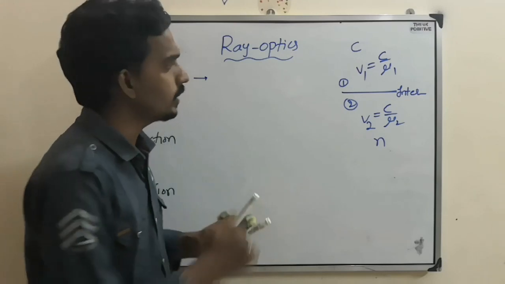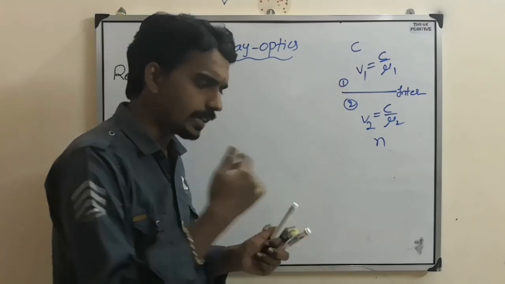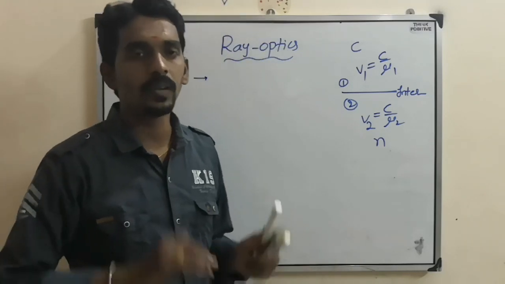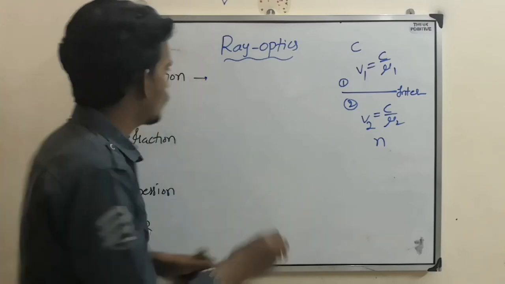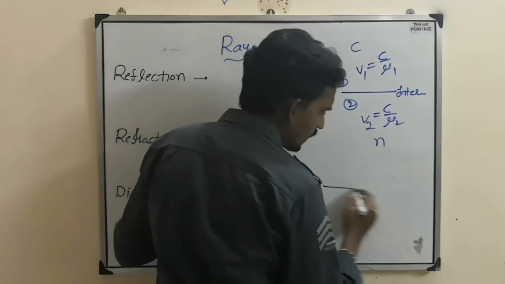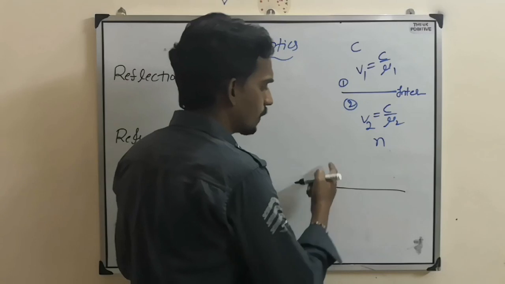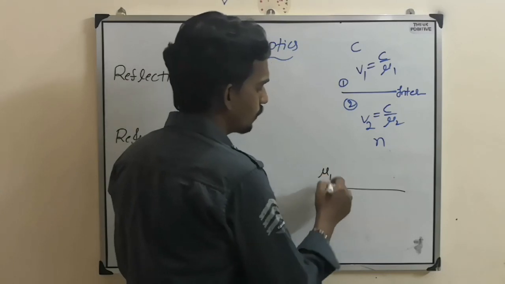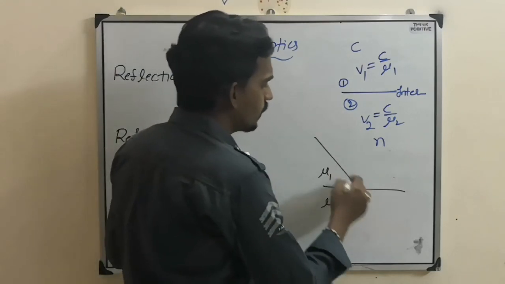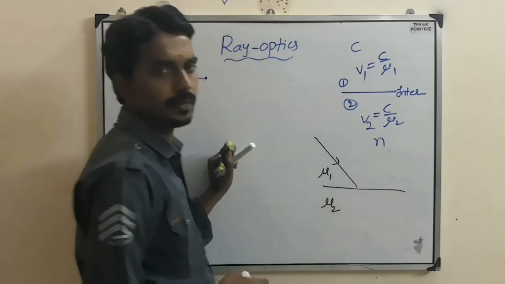But what happens when there is a medium change, means light is traveling through air and suddenly falls on the water surface? What can happen? That is what reflection and refraction are. In a simple way to understand it, there is an interface, a surface which separates two different media having refractive index mu1, mu2. Light may travel in one medium, either from one medium or through the second medium.